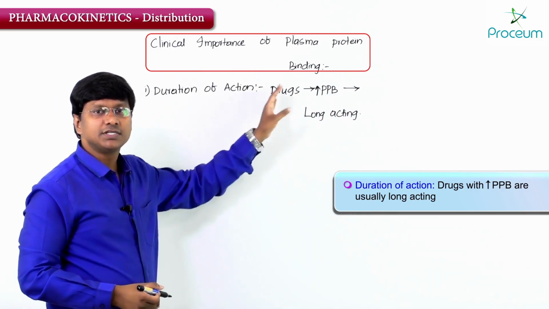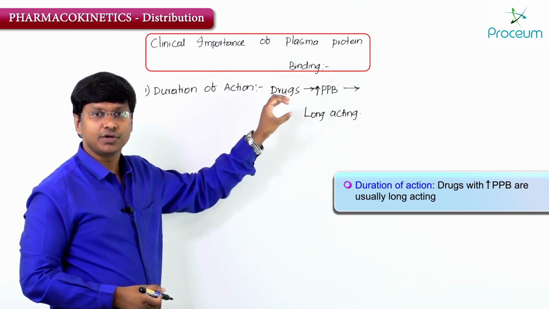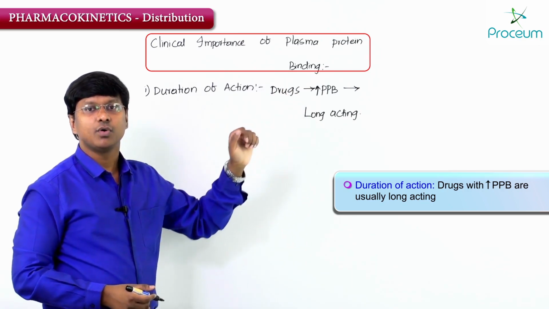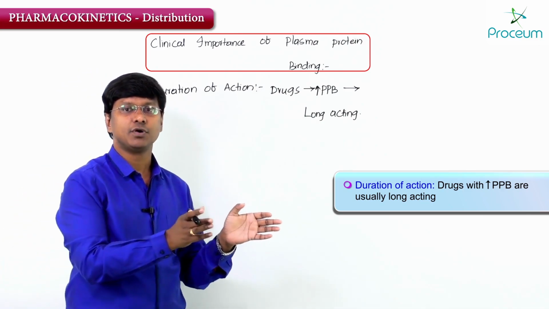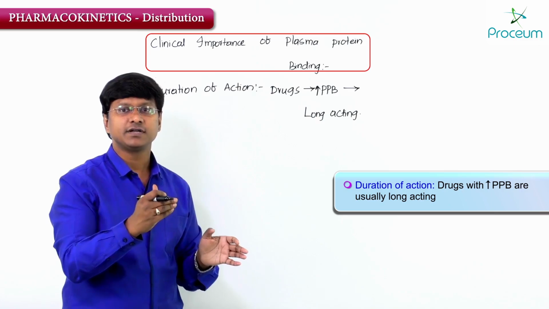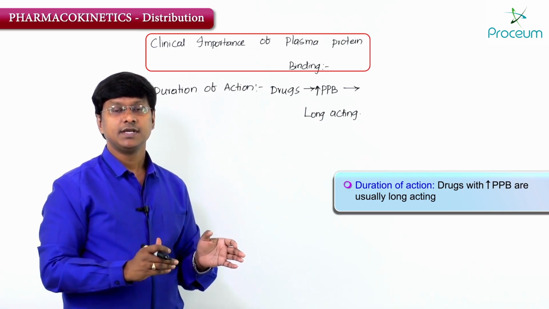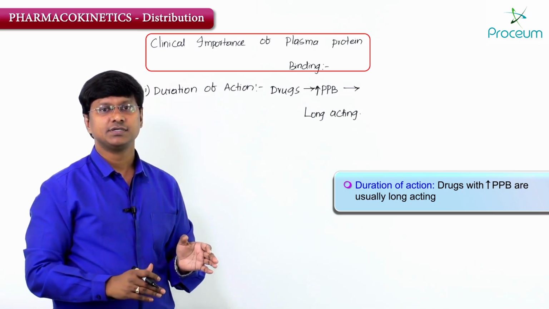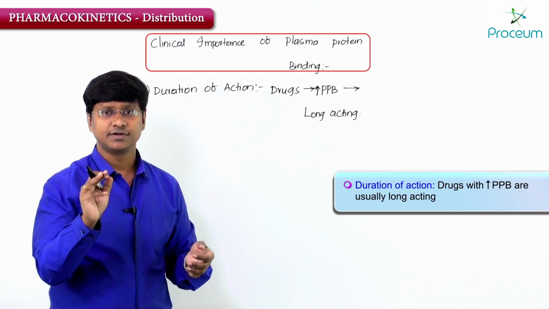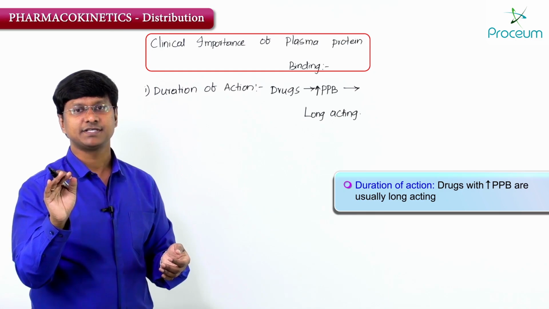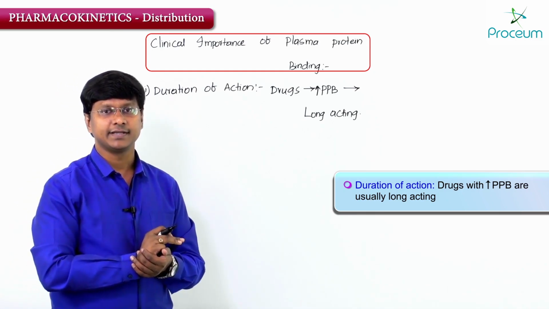Because more the drug is bound to the plasma protein, less of the drug will be metabolized. And if it is not metabolized, the duration of action of that particular drug increases. So the drugs with high plasma protein binding capacity are usually longer acting.